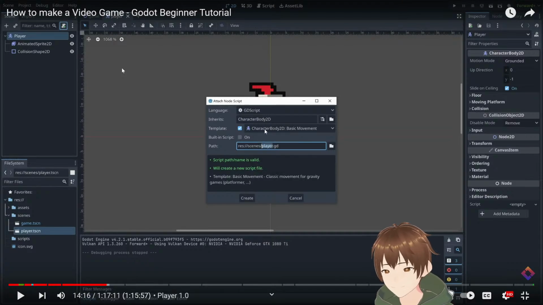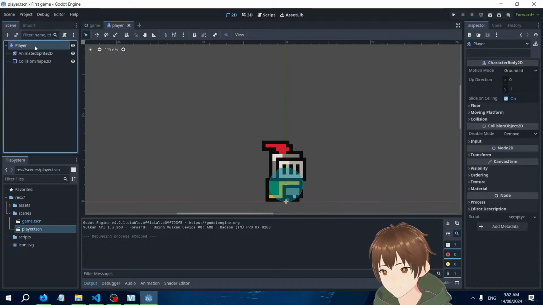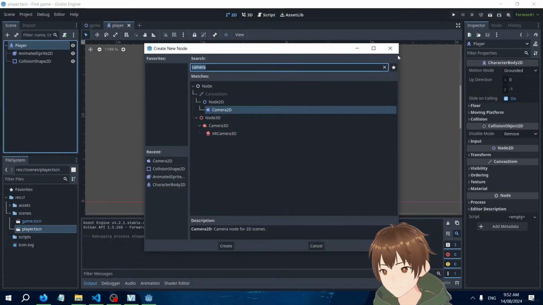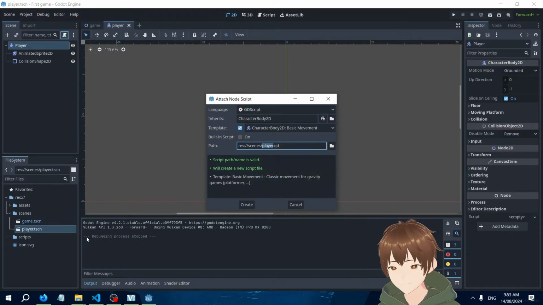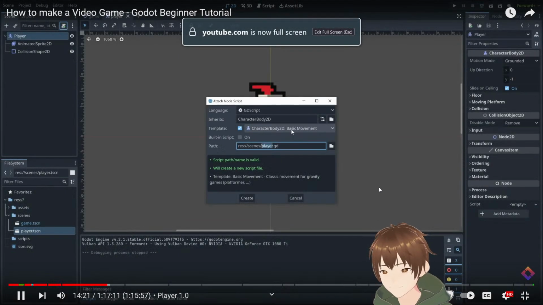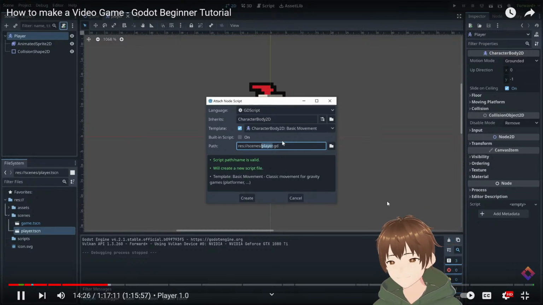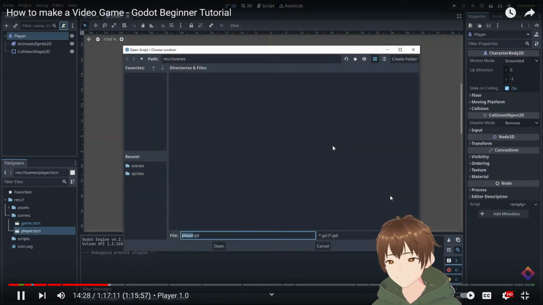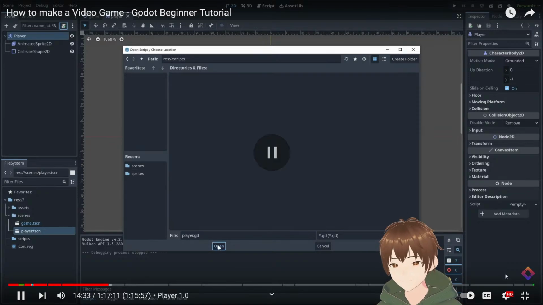So for now, we'll use the basic movement template provided by Godot. Later, we'll modify it to play different animations and rebind input to the keys we'd like to use. As for the path, I'm going to put this inside our scripts folder and name it player.